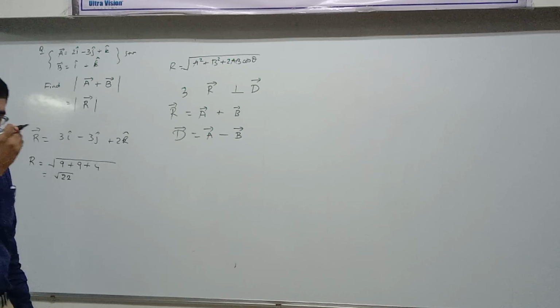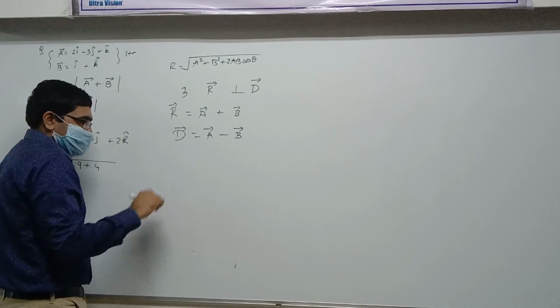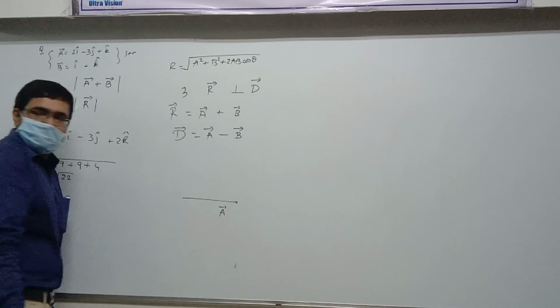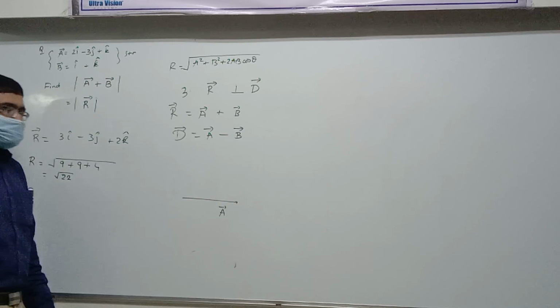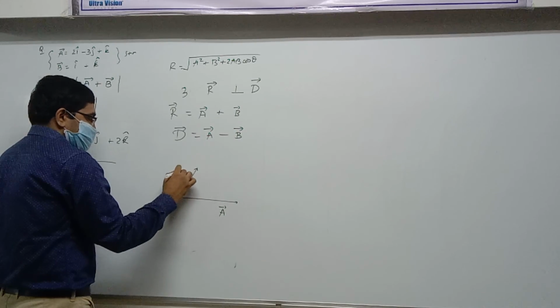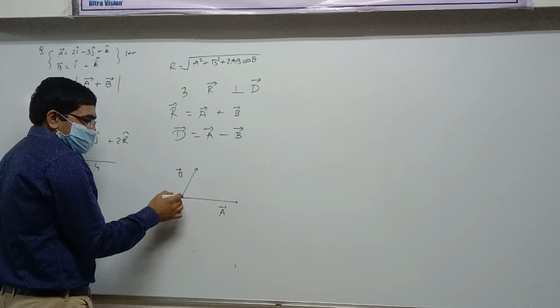So this question is basically about, you can do it by parallelogram law of addition. Let's see. Suppose this is A vector, and this is B vector. I've joined them by their tail.